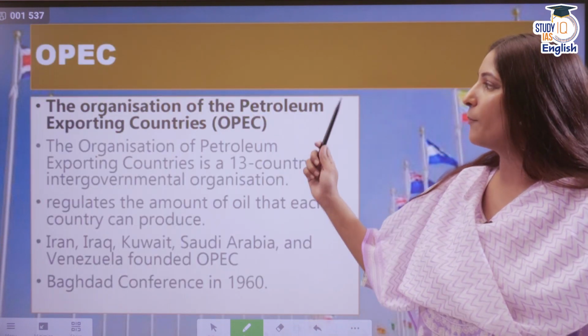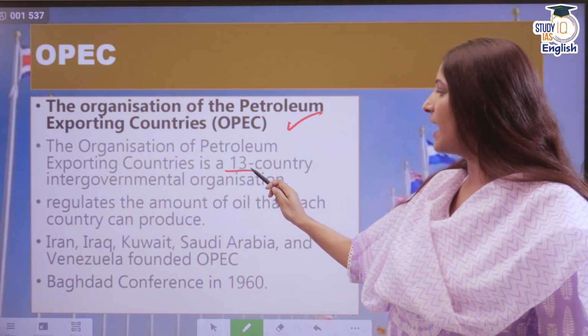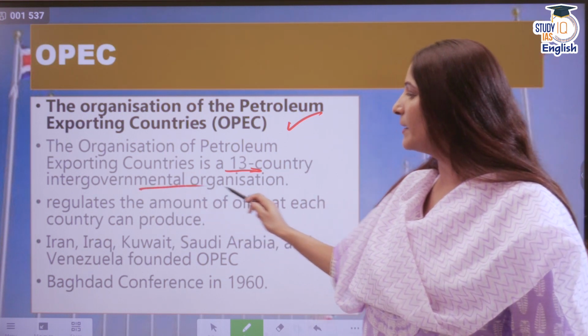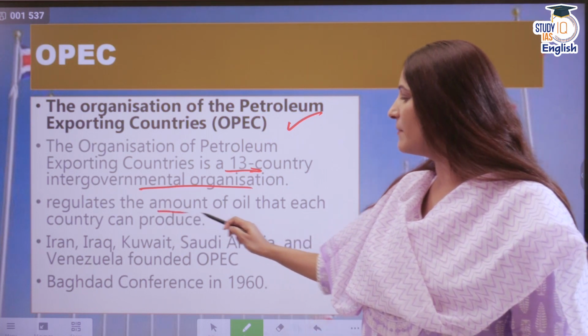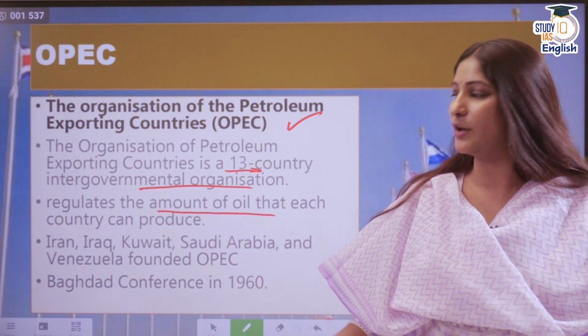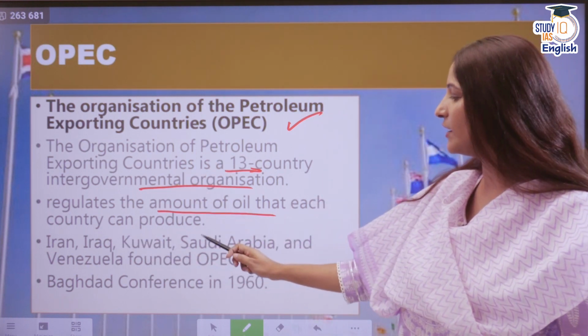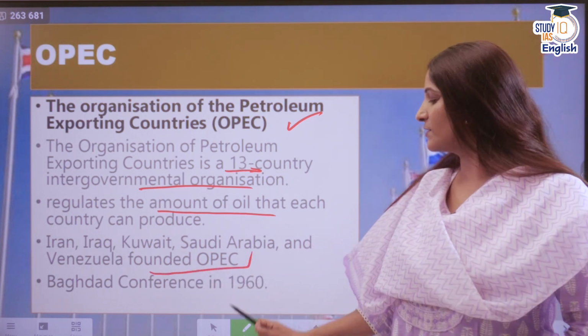Then we have OPEC, which is the Organization of the Petroleum Exporting Countries. It is an organization which has 13 countries, and it is an intergovernmental organization. That means different governments work through this only. It regulates the amount of oil that each country can produce. Includes Iran, Iraq, Kuwait, Saudi Arabia and Venezuela. These countries founded the OPEC at the Baghdad Conference of 1960.